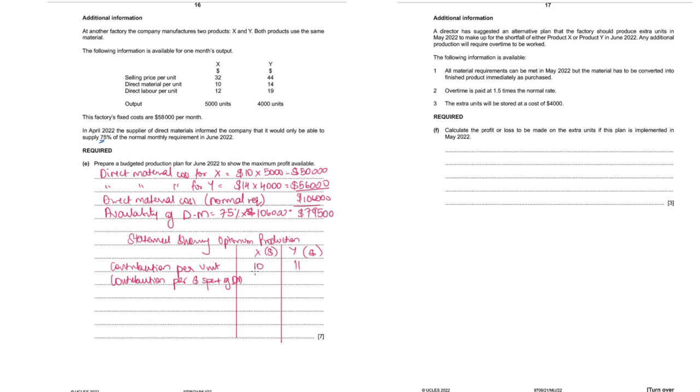10 divided by direct material cost for X, which is 10, so 1. And 11 divided by 14, which is less than 1, 0.79. How did I get this? For product X, I did contribution per unit divided by direct material cost per unit: $10 divided by 10 is 1, and for Y it is $11 divided by $14, 0.79.